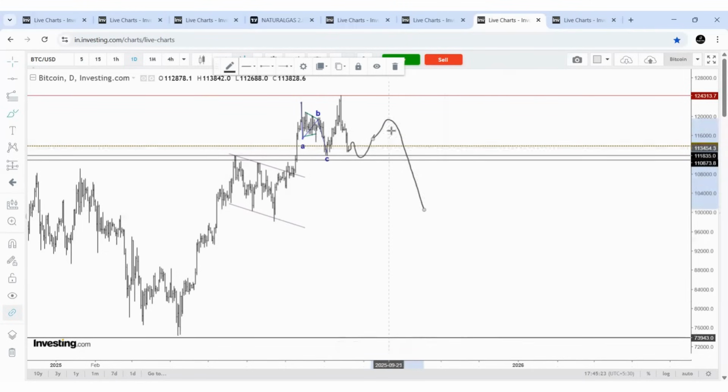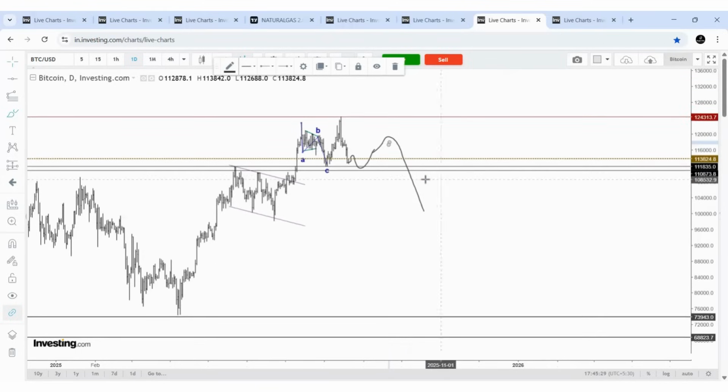If it is deeper, for example, if this price is the start of a bigger decline to 74,000, this decline will be very fast and deep. Or else it can move like this. First let us see if the price is getting support here. A bounce and support, a good bounce for 50% to 61% retracement, and then it can go lower. So this is the assumption on Bitcoin.